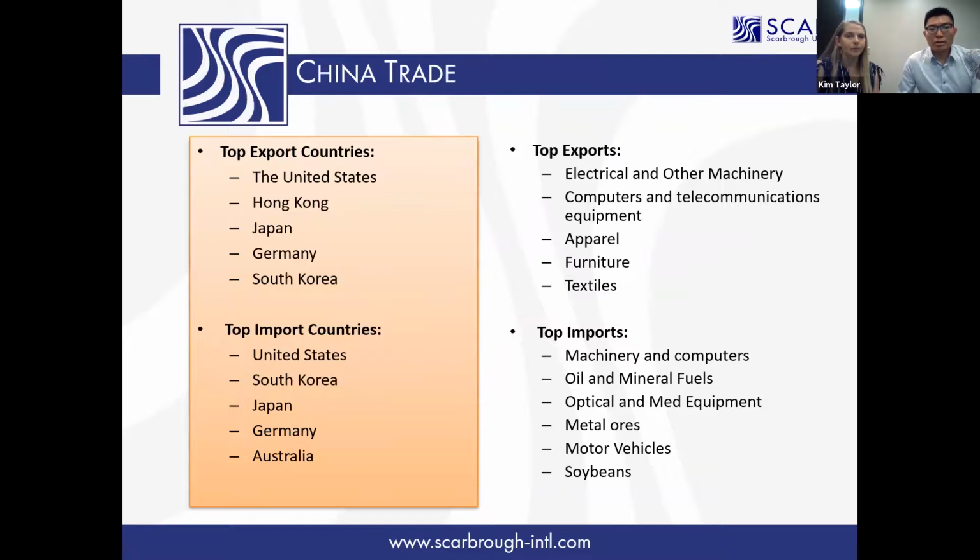And for export from China to the other countries, basically the commodities are electronics, machinery, computers, telecommunications equipment, apparel, furniture and textiles, and also some tools. And imports from these main countries are high quality machinery and computers, oil and mineral fuels, optical and medical equipment, motor vehicles, and also very high quality motor parts.